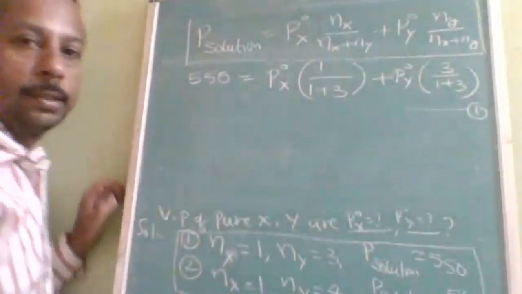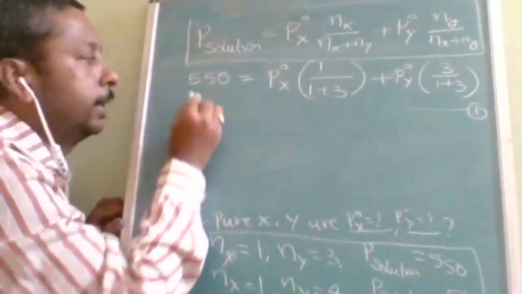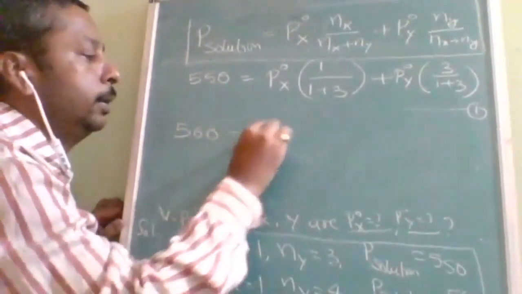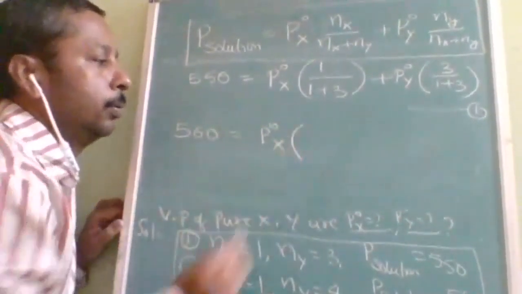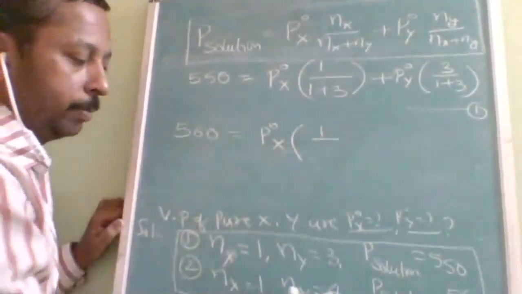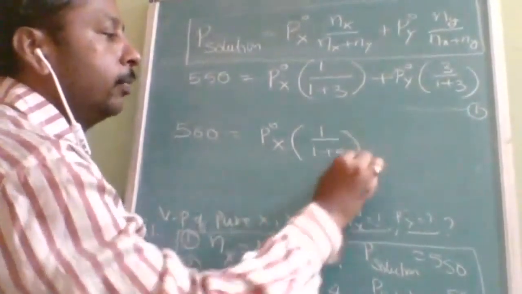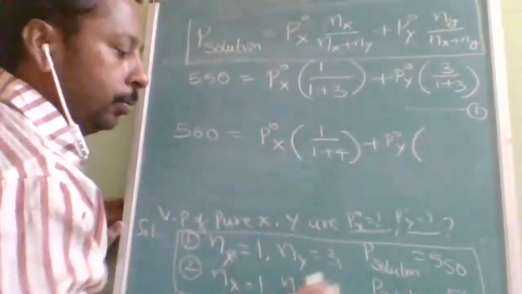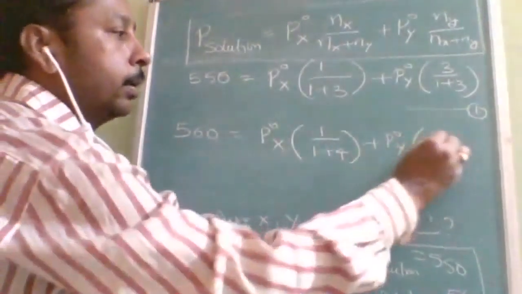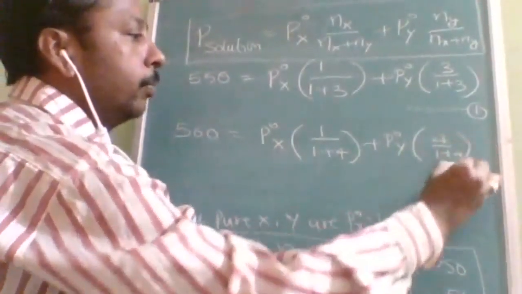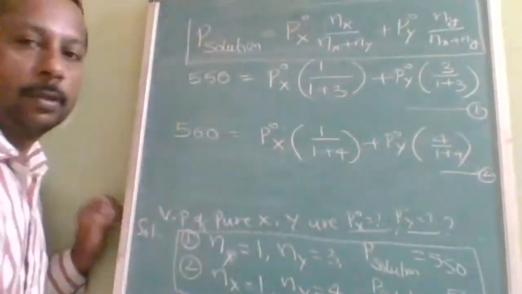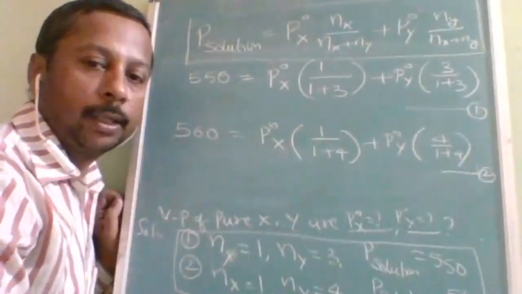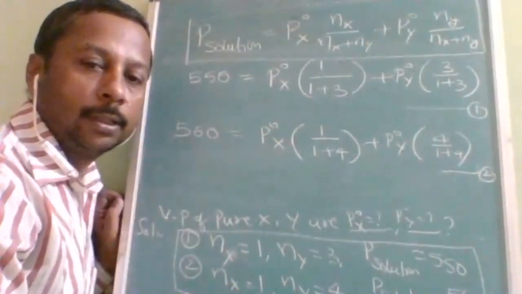Is it understood, students? Now coming to the second equation, in place of 550, how much do we have to substitute? 560 is equal to P naught x, we don't know, into 1 divided by 1 plus 4, plus P naught y into 4 divided by 1 plus 4. This is the second equation. So two equations we got, two variables we need to find out. I think you can solve the equations or not.